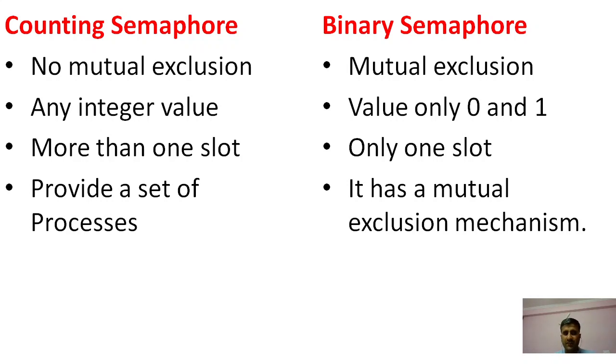More than one slot is there in the counting semaphore, but only one slot is there in the binary semaphore. The counting semaphore provides a set of processes, but the binary semaphore has a mutual exclusion mechanism basically. So in the counting semaphore you have the set of processes, but in the binary semaphore what we require is mutual exclusion. So this is the difference between both of them.